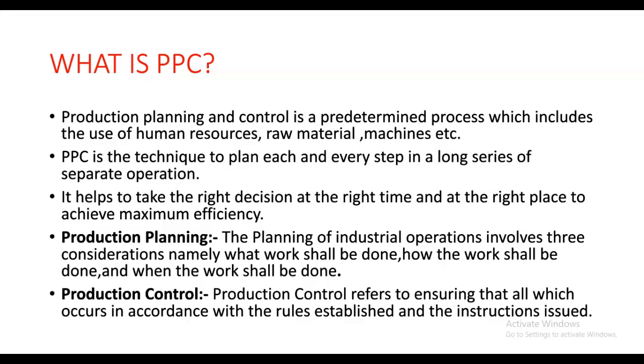Production control. Production control refers to ensuring that everything occurs in accordance with the rules established and the instructions issued. Means by production control, we have to verify whether all the processes that we run are according to our plan or not. In production control, we also have to focus on the demand of the customer, means the customer receives their product on time so that there will be no delay loss or waiting loss.